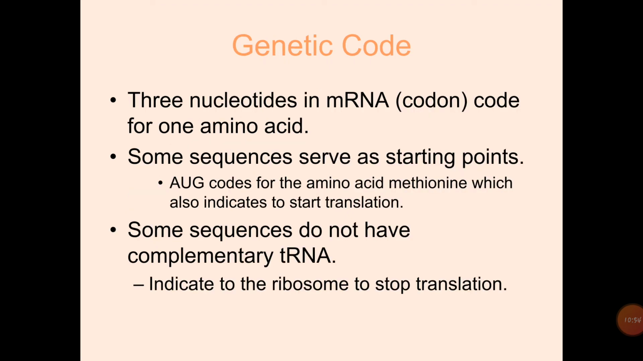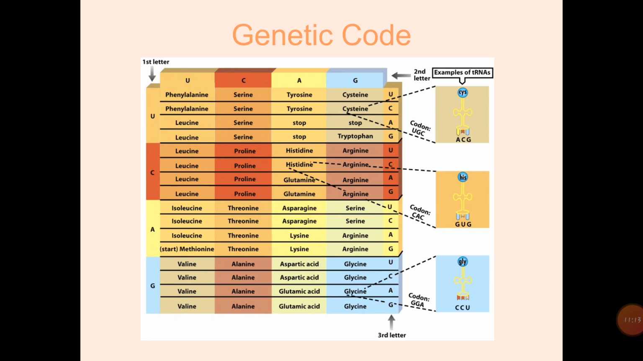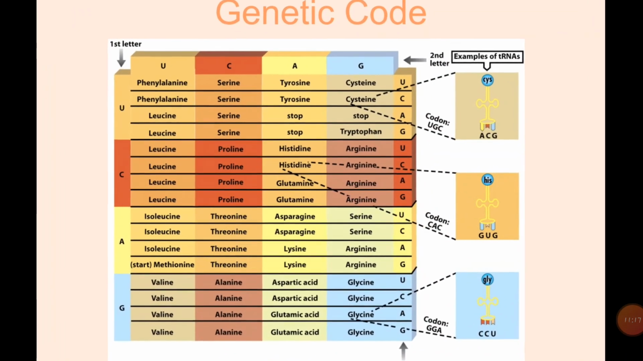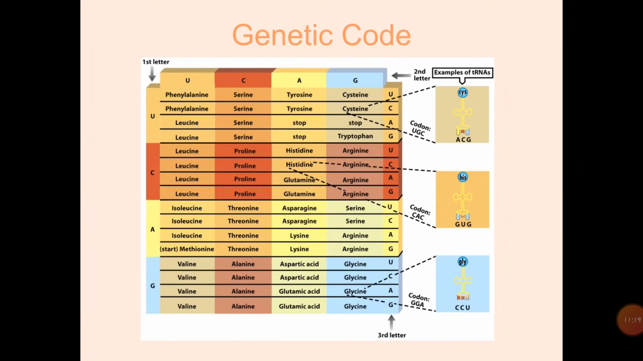Then the genetic code. Three nucleotides in mRNA code for one amino acid. Some sequences serve as a starting point. AUG codes for the amino acid methionine, which also indicates to start translation. Some sequences do not have a complementary tRNA and indicate to the ribosome to stop translation. Here we can see different codons of the genetic code, and they specify different amino acids.